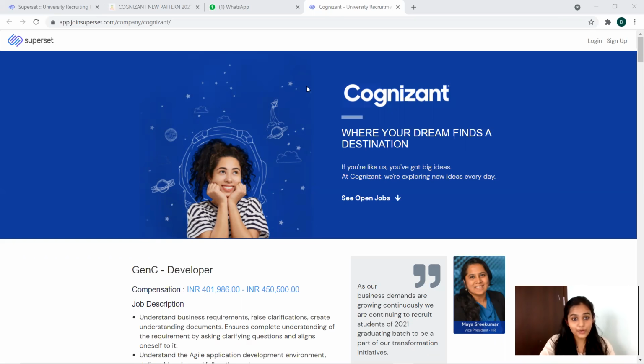So today I'm before you with an opening in Cognizant. They are hiring the 2021 batch. So let's see what the eligibility criteria are, what all you should follow, the registration process, everything in detail.